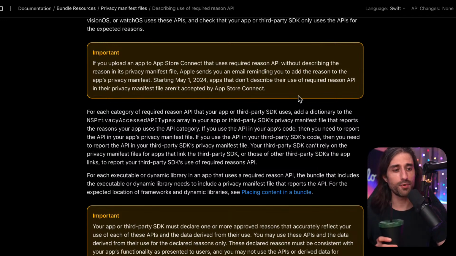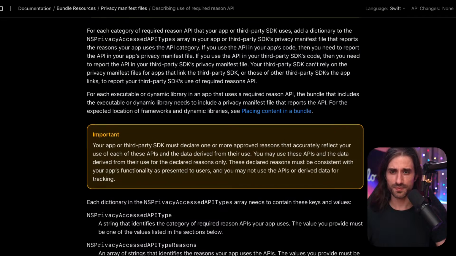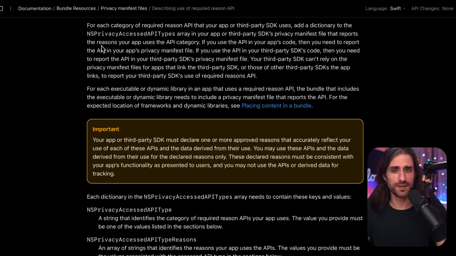Quite soon. And Apple is reminding you with an email for every build. So if you send a daily build, you're getting daily emails. So at least you don't run a chance of forgetting about it. And so for each category of required reason API that your app or third-party SDK uses, you need to add